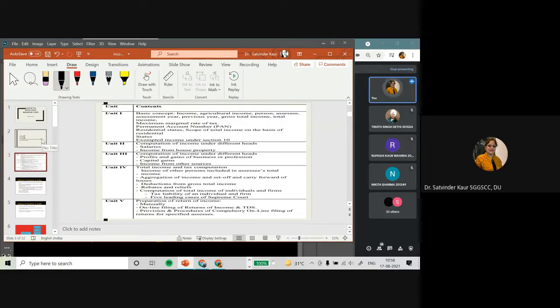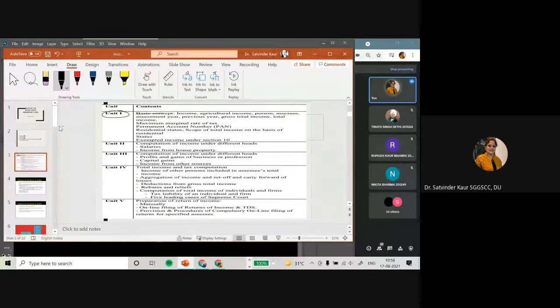So when we talk about the Income Tax Act 1961, it talks about the basic provisions. We'll discuss all these things. Just let me tell you about the syllabus first. Unit 1 talks about the basic concepts. Basic concepts में क्या आ जाएगा आपका, that in this particular case what are the basis or the common terminologies or the basic rules which we have to follow.